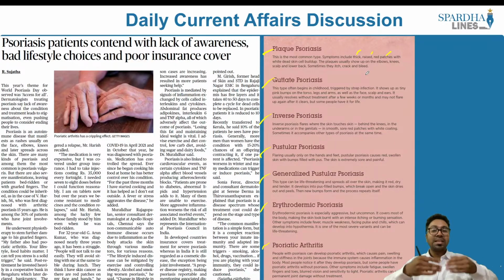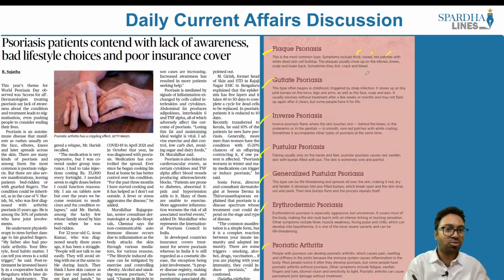What exactly happens? Since it is an autoimmune disease, the body will start assuming that there is some other entity that is invading, and it will activate its immune system. Once it starts activating its immune system, more skin cells will be activated. There will be white patches which will be created on the skin, leading to what is called psoriasis.